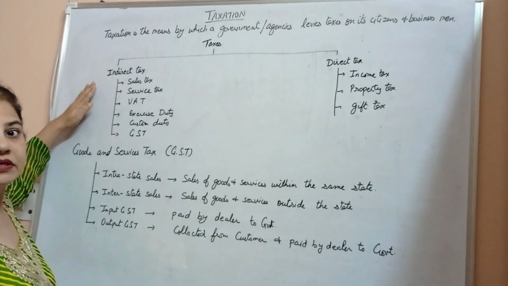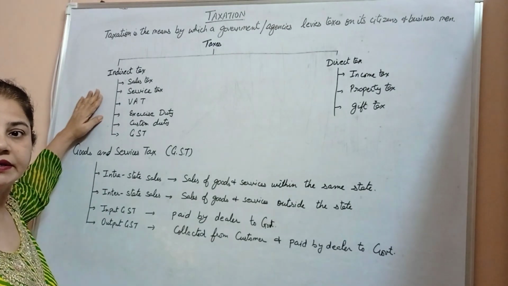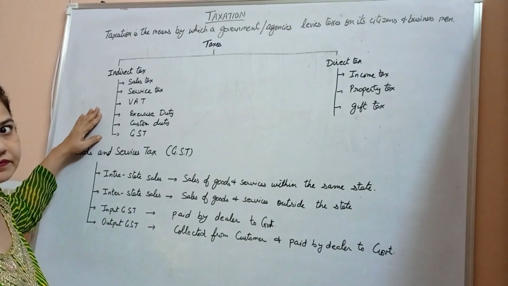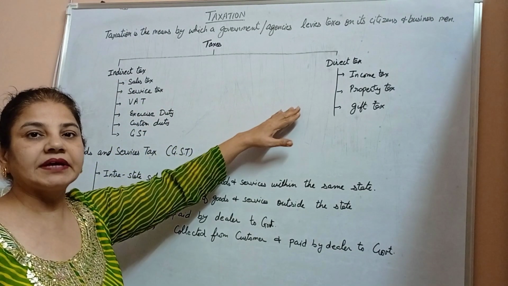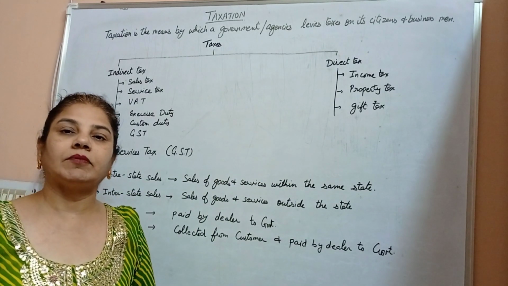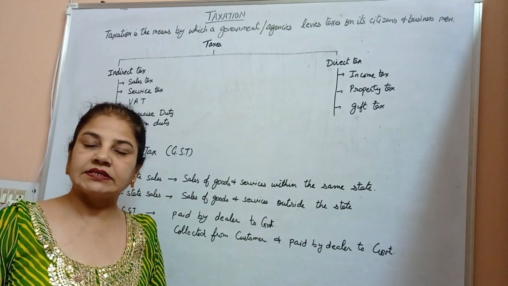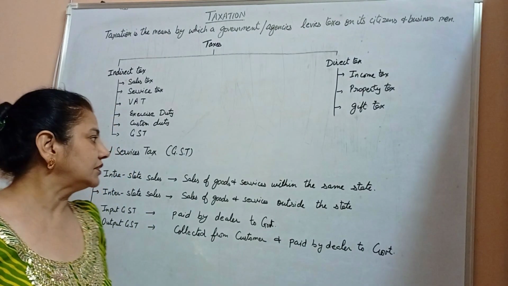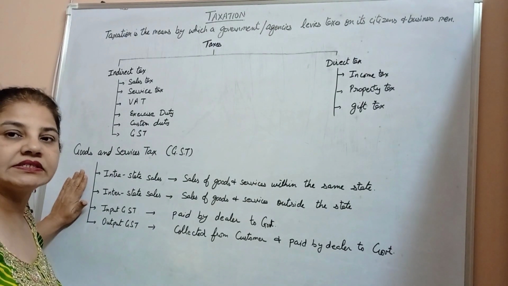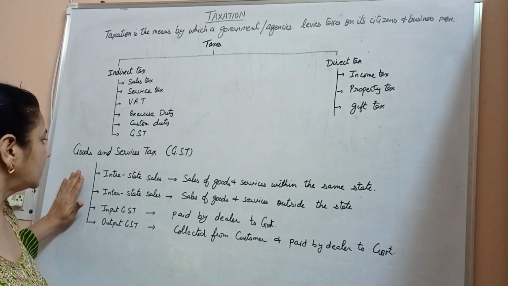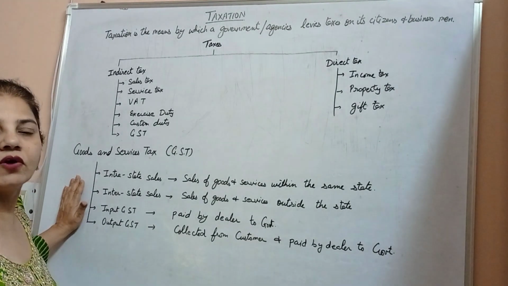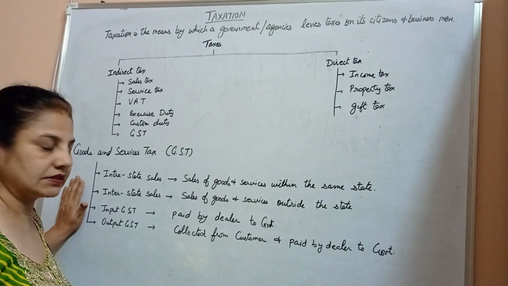Indirect taxes are such as sales tax, service tax, value added tax (VAT), excise tax, customs duty, or GST, goods and service tax. Direct taxes are income tax, property tax, gift tax, and so on. In this chapter, we are going to study GST, goods and services tax, and income tax. In GST, intra-state sales are the sales of goods and services within the same state, and interstate sales are sales of goods and services outside the state.